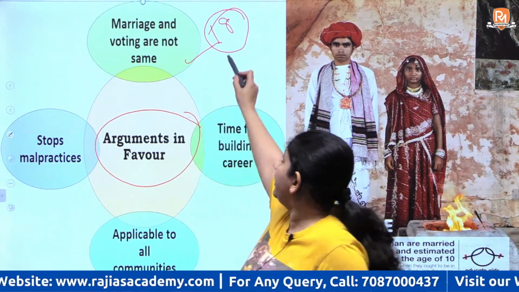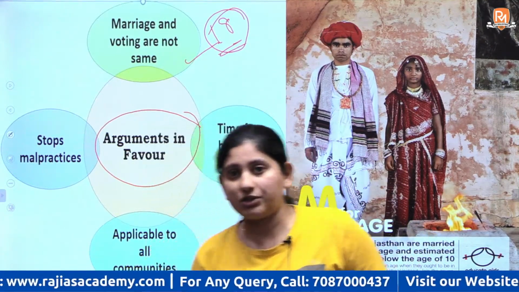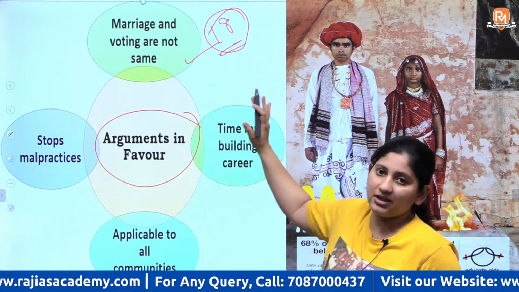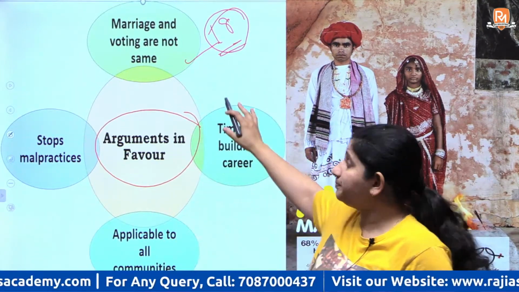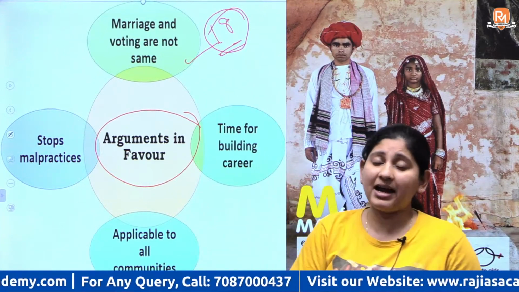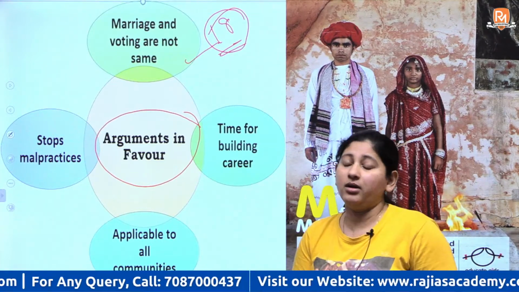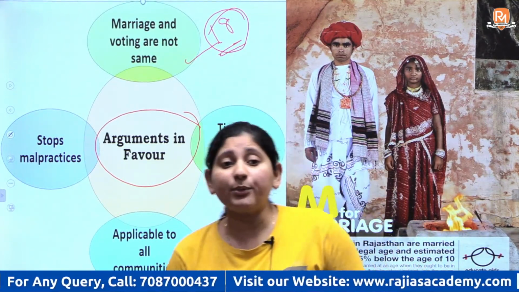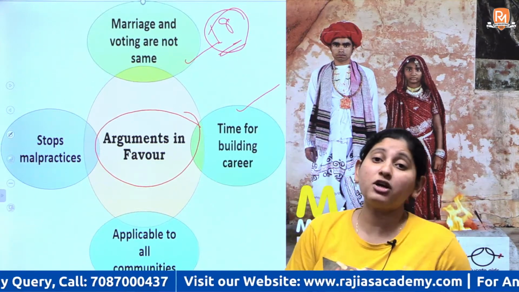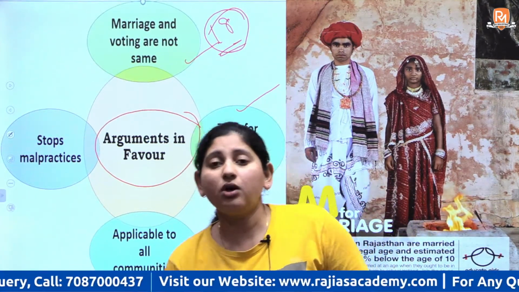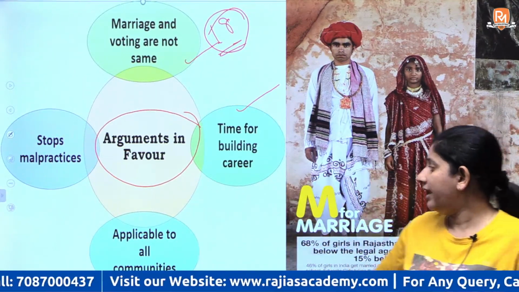The age bar of 18 was set because of the Law Commission's report. So the argument is that we have to increase the age so that women can have a better understanding of themselves and what kind of partner they want. It won't hamper their education, right? And they'll have time for building their career, so they can make independent decisions on their own.